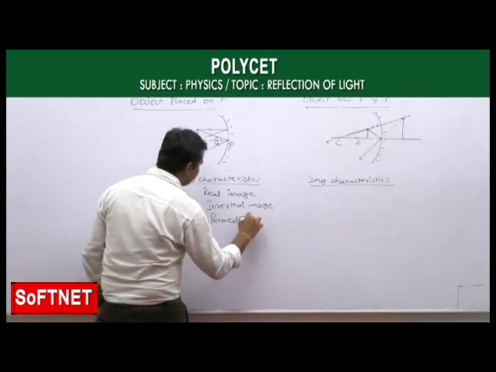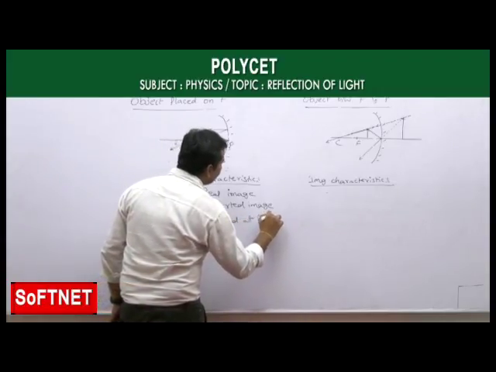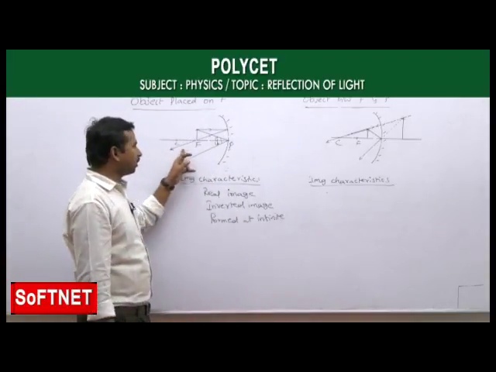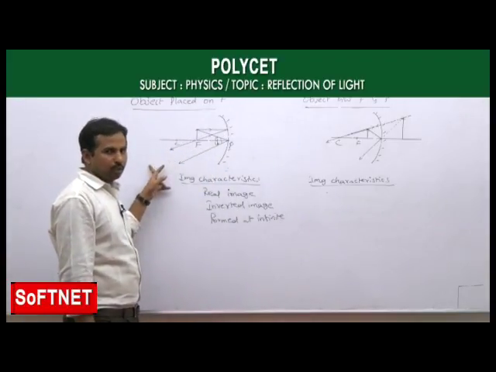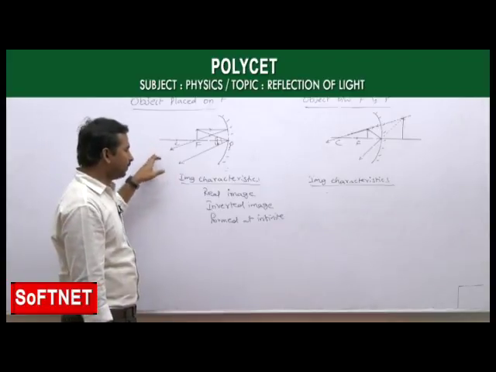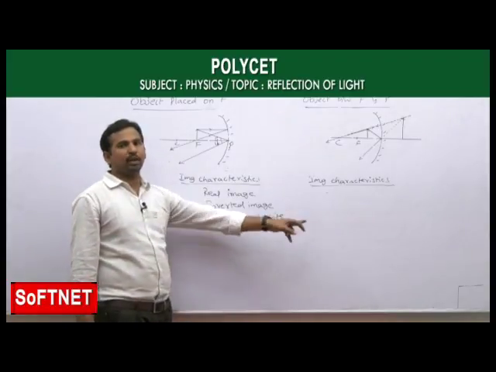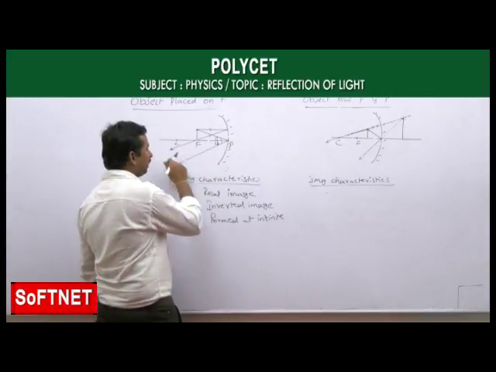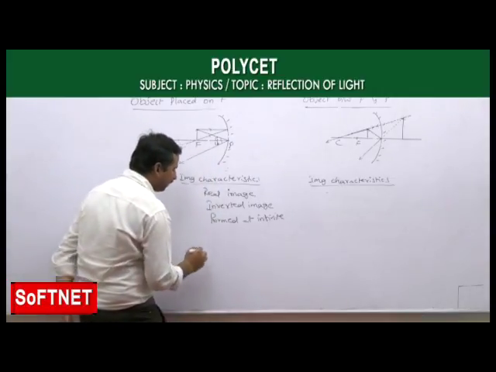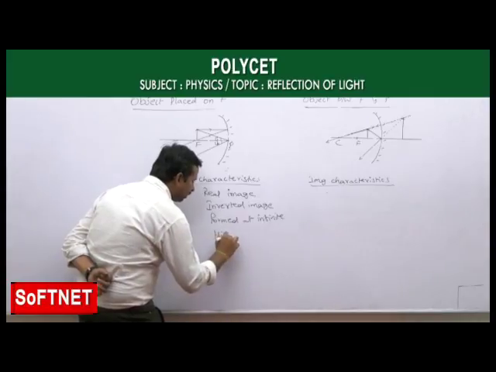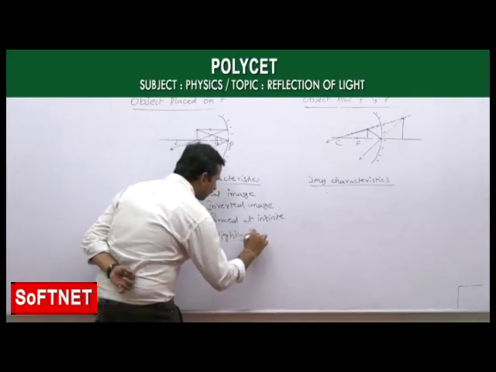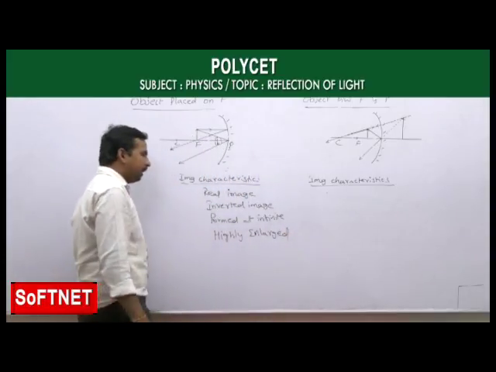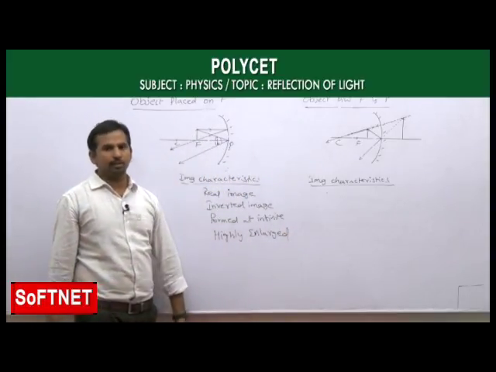So the image is formed at infinity. Remember how we can conclude that it is infinity: the light rays are going parallel to each other after reflection, that's why we can say the image is going to form at infinity. And here, since they are meeting at infinity, we take the image size as a highly enlarged image, that is, bigger in size. It is a highly enlarged image that is forming.